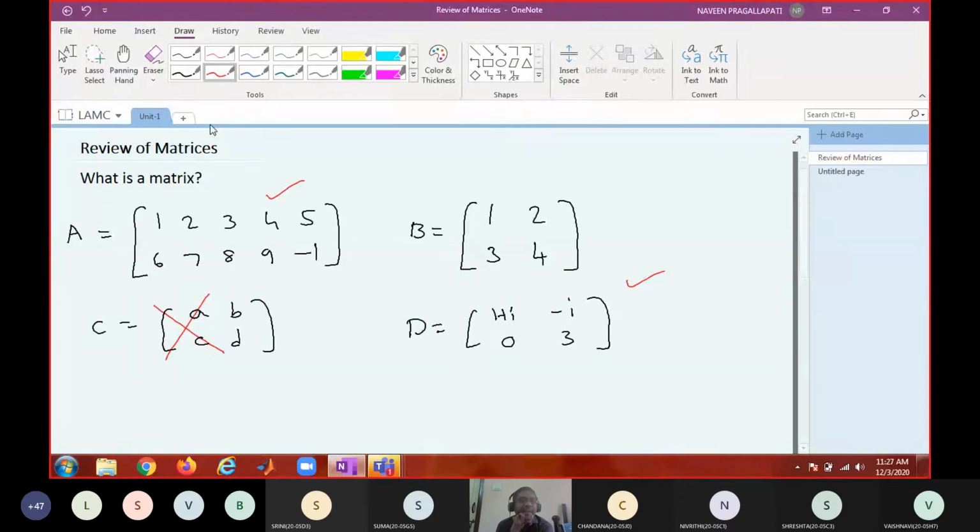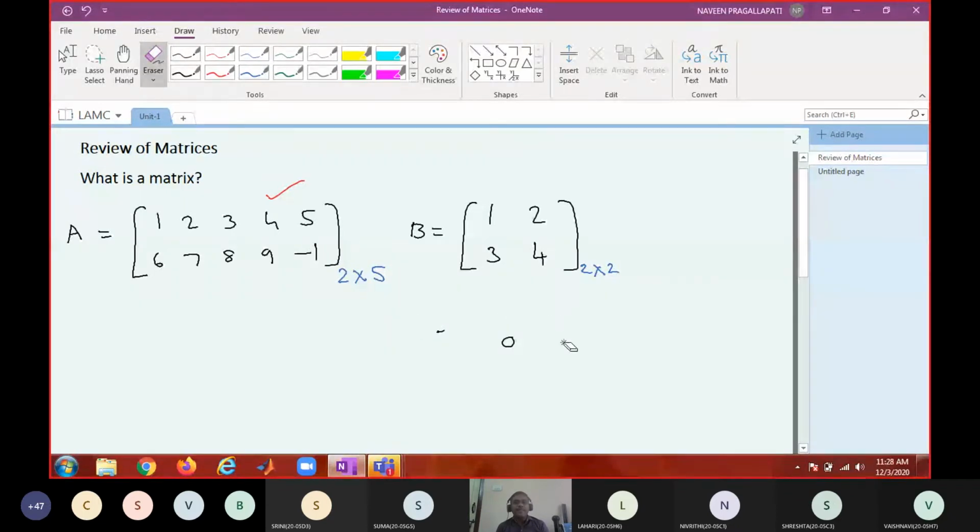Every matrix will have an order, right? What do you mean by order of a matrix? Number of rows by number of columns. This matrix contains 2 rows and how many columns? 1, 2, 3, 4, 5 columns. So it is a 2 by 5 matrix, and this is a 2 by 2 matrix. Every matrix will have an order, denoted by number of rows by number of columns.